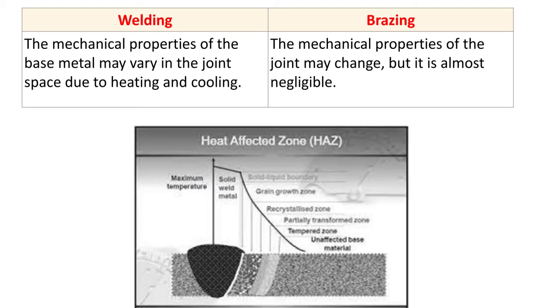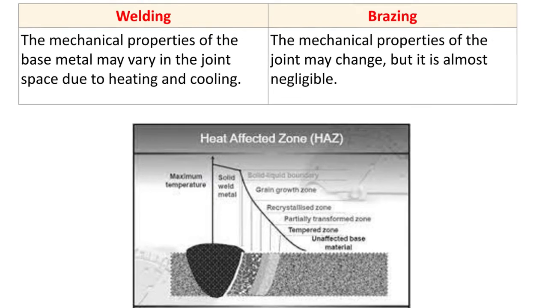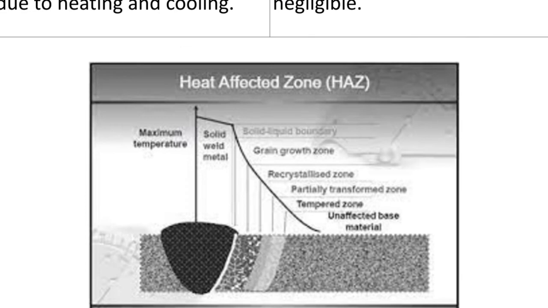Now next difference. The mechanical properties of the base metal may vary in the joint space due to heating and cooling. This can be understood with this diagram. So here you can see the heat affected zone of the weld metal. The portion in black color is the weld bead, and this is the heat affected zone, and this is the base metal.